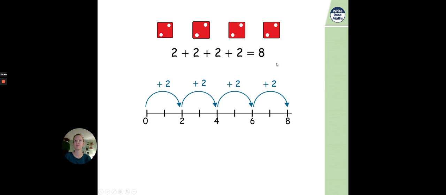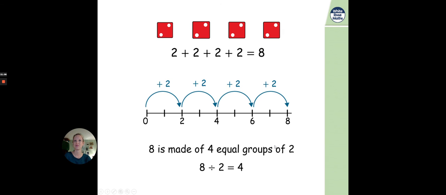We know that. It can also be written as this. If you have 8, your total, and you divide that, you share that by 2, well, equals 4. And we have 4 groups shown in the diagram, and there are 2 in each group. 8 is made of 4 equal groups of 2.